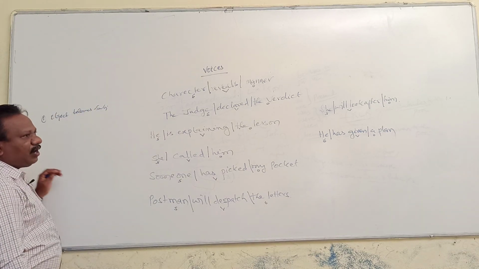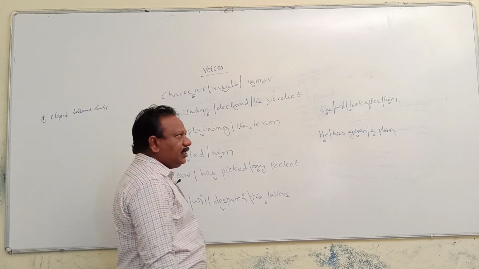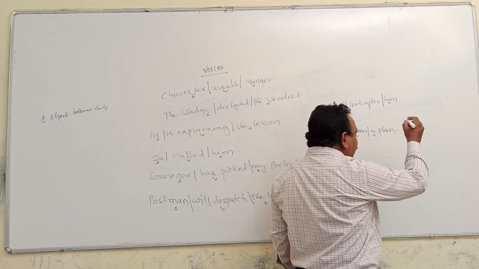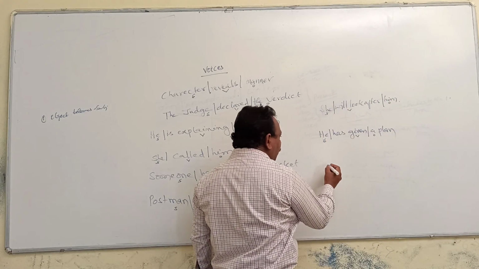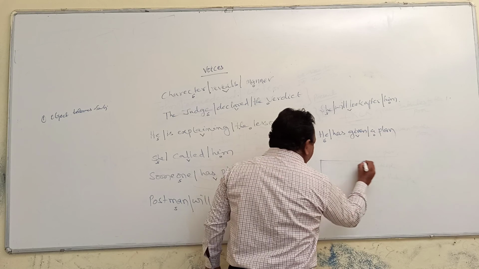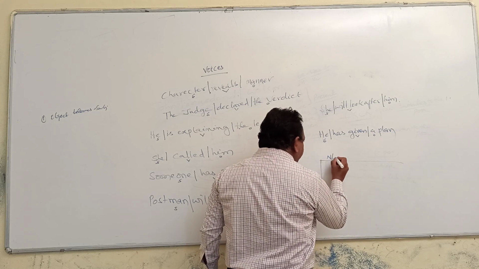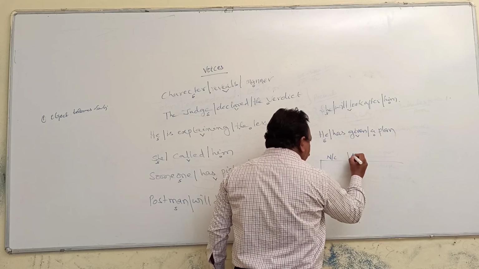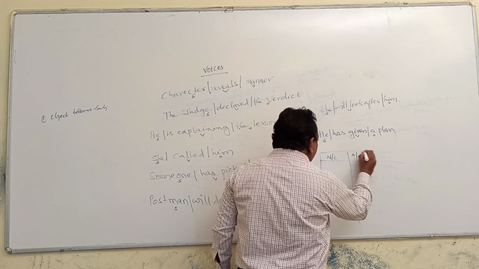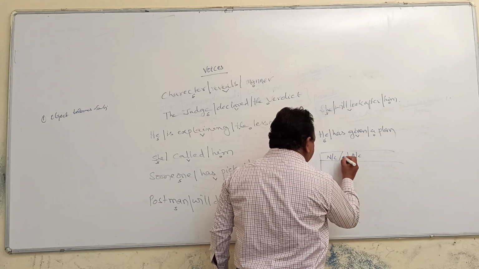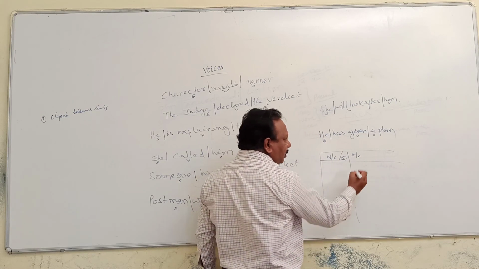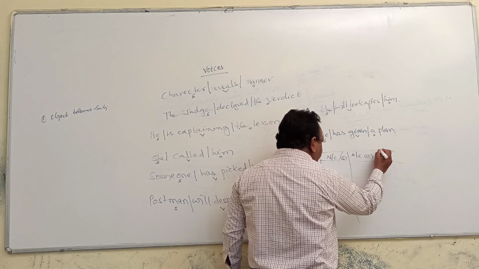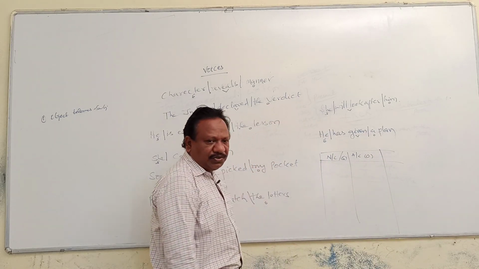What is meant by object becomes subject? Whenever you come across accusative cases and nominative cases: the pronouns we use in subject place are called nominative cases. The pronouns we use in object place are called accusative cases.